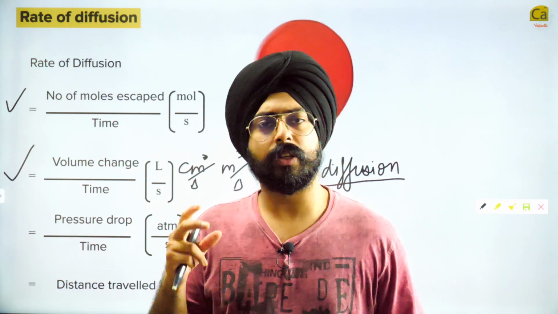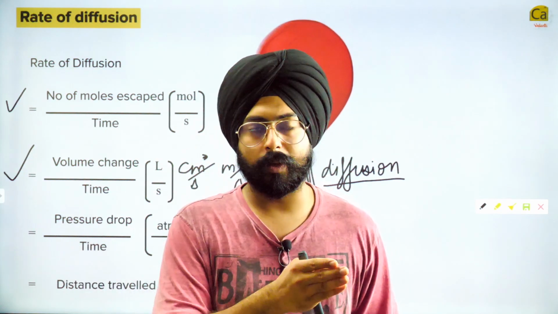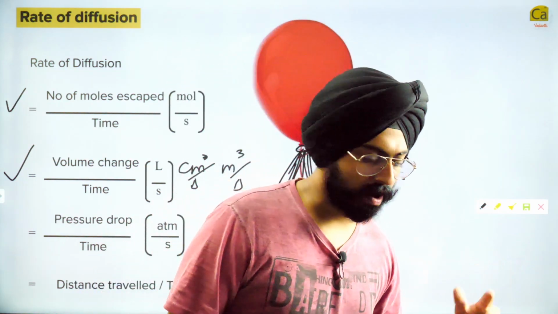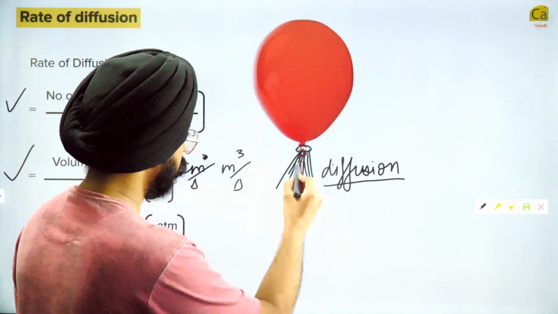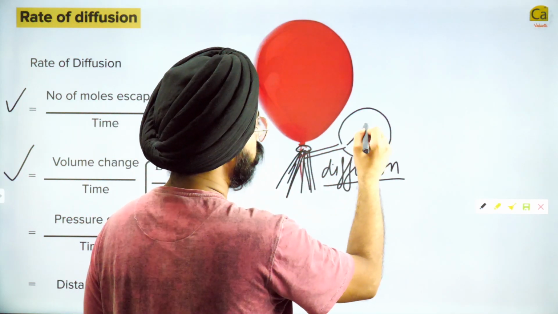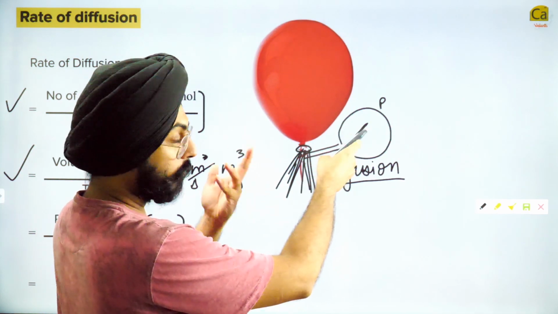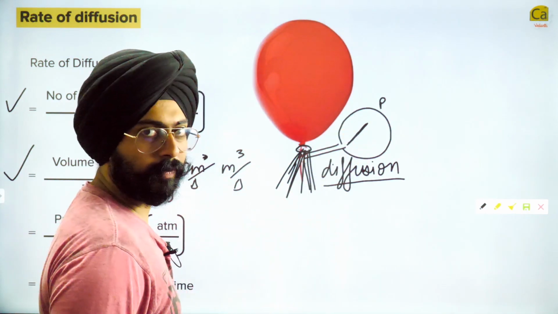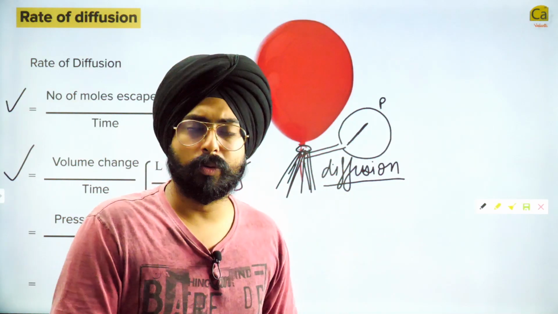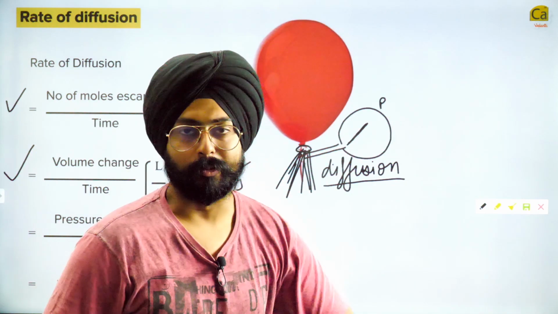So what we can do is, let's say you are a very fancy scientist, you laugh at people who can see air molecules, you shout at people who can figure out how big and small the balloon is. You're like, I have something very interesting over here. What I will do is I will put a tiny little instrument. What does this instrument do? It tells me the pressure. So this needle, apparently you have this instrument that moves when the pressure changes. And you know, since the balloon's air is escaping out, its pressure will change. The pressure inside the balloon will reduce. Initially it's at a high pressure and then the pressure reduces, isn't it?